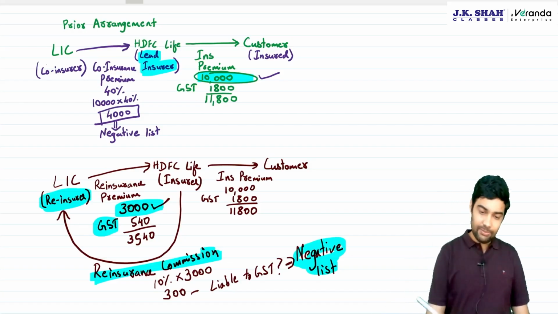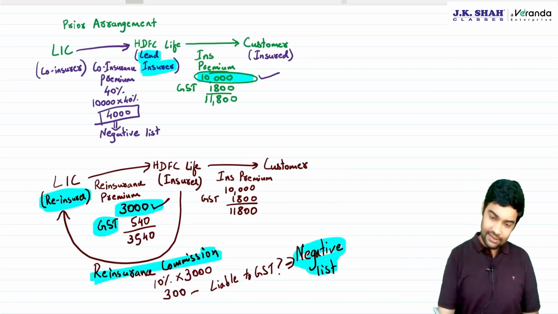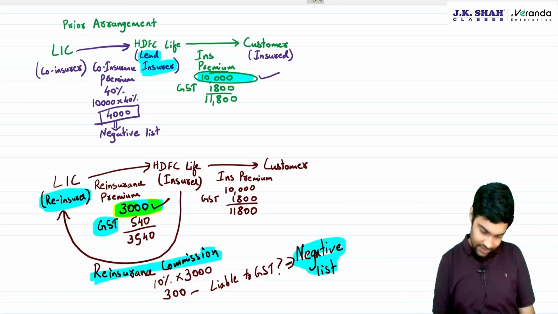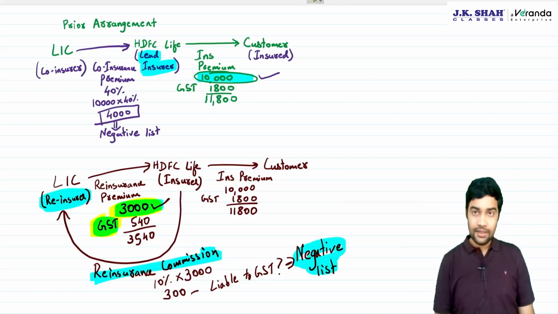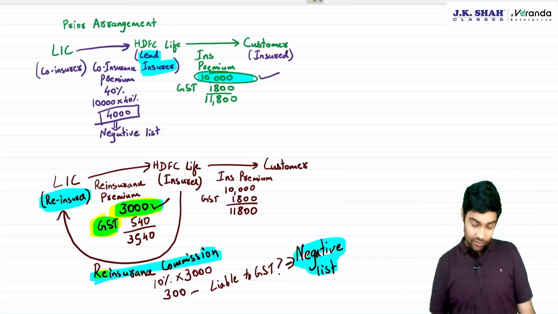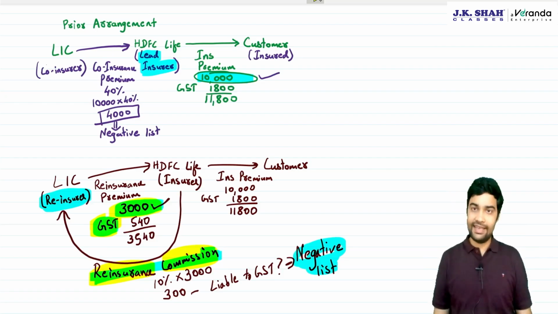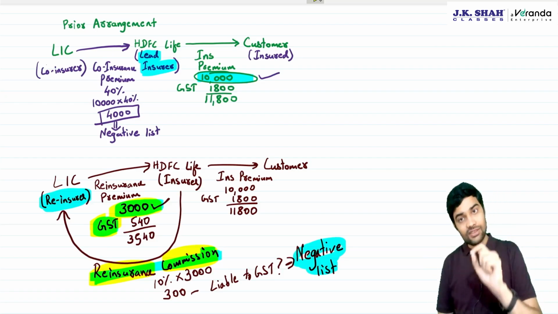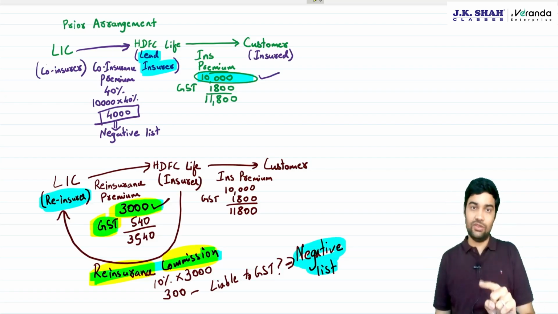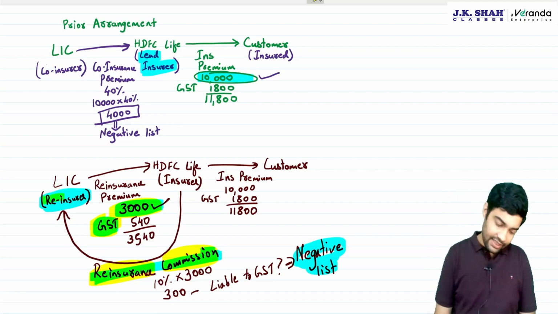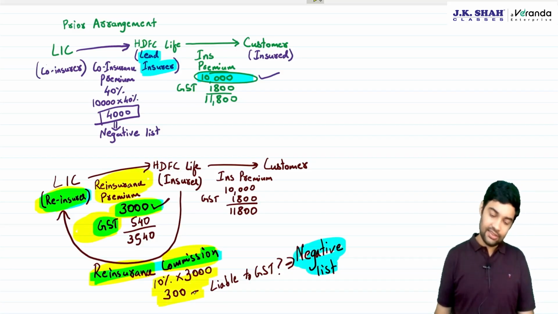In reinsurance premium, there is GST being charged. The question was whether reinsurance commission should be liable to GST. Now, a negative list entry has been added that reinsurance commission will not be liable to GST if the reinsurer has paid GST on full reinsurance premium without deducting this.